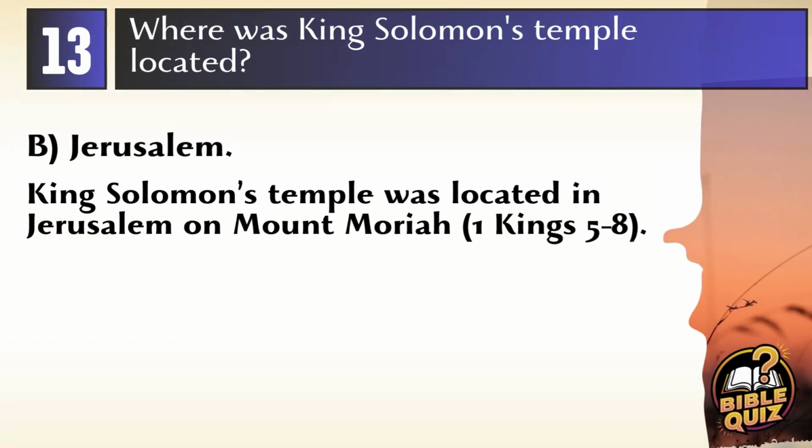Answer B. Jerusalem. King Solomon's temple, a significant structure for the Jewish faith, was located in Jerusalem on Mount Moriah, detailed extensively in 1 Kings chapters 5 to 8.